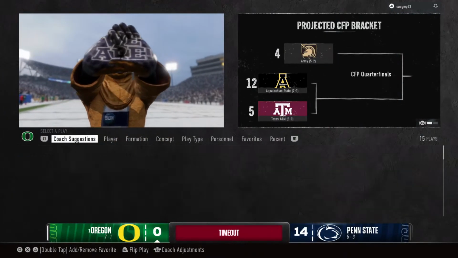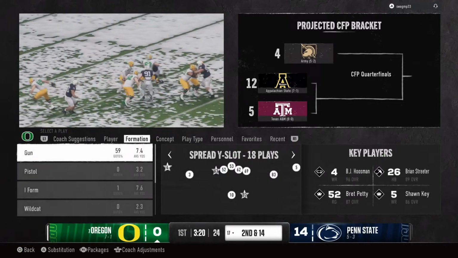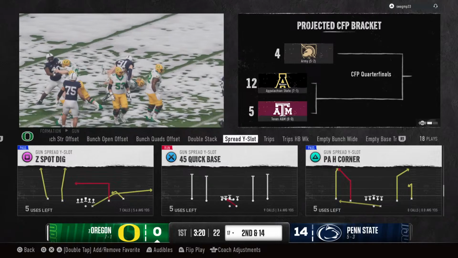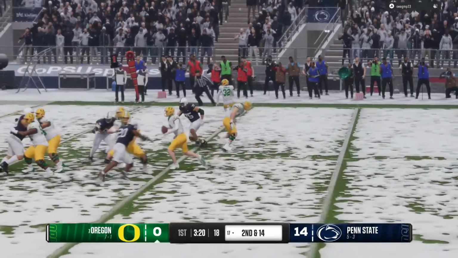Quick timeout by the defense there, trying to make sure everyone has the same call. There are 8 formation, 45 quick base, RPO peak slant.